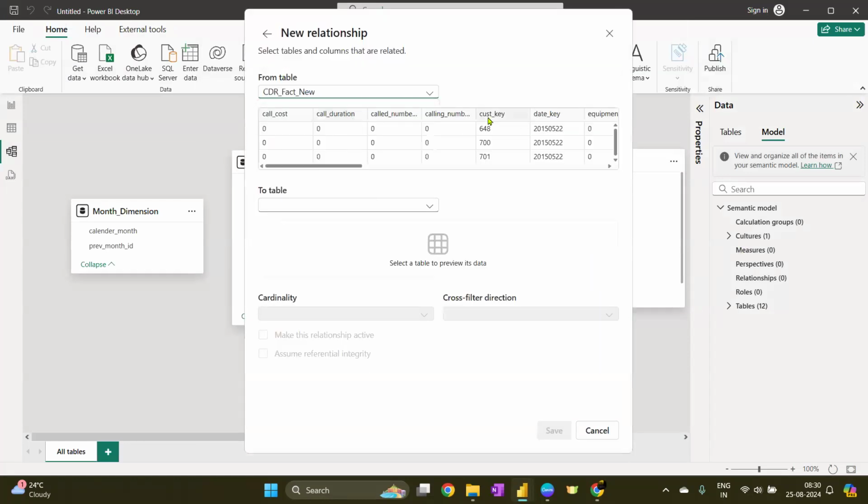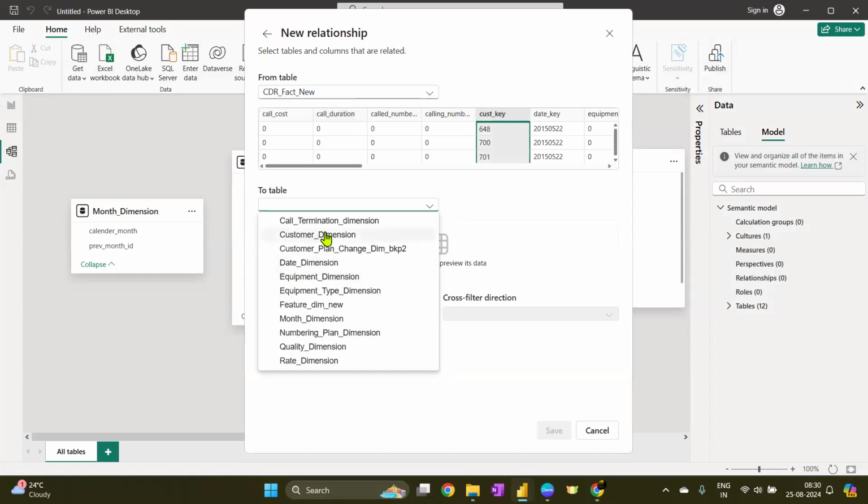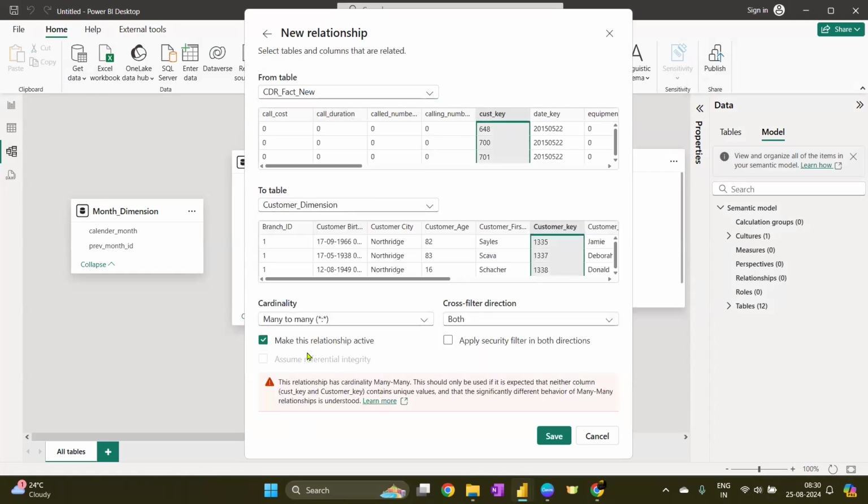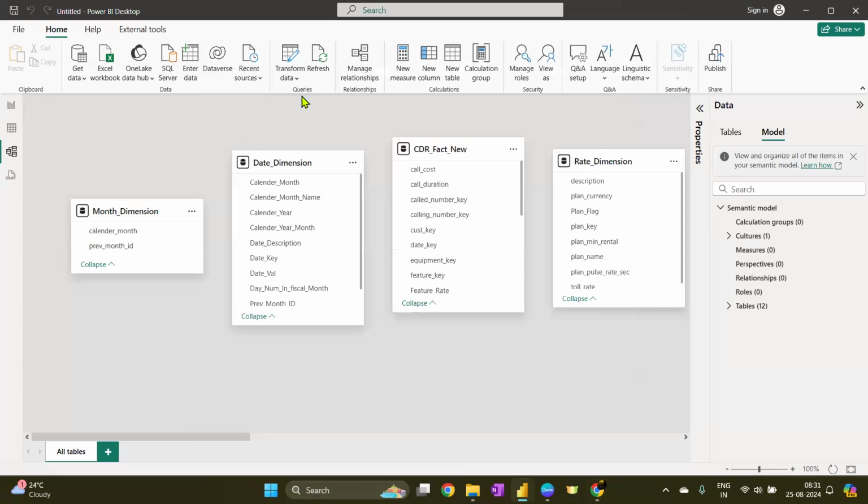So CDR fact new, customer key, let's try this again. Customer key, and it still says it is many to many. Let me try to see if it is going to show many to one or not. It says column customer key in the table customer dimension contains blank values, and this is not allowed for columns on the one side of a many to one relationship or for columns that are the primary key of the table. So we have blanks. You can understand that from the given data also.